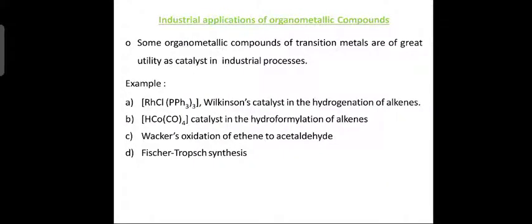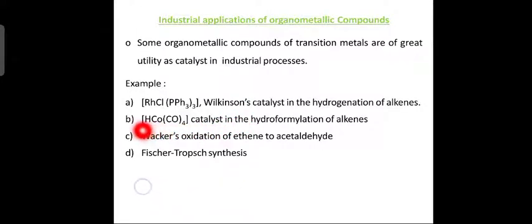All right. Now let us see industrial applications of organometallic compounds. There are a number of industrial applications. These are the examples. First one is Wilkinson's catalyst in the hydrogenation of alkenes. What is Wilkinson's catalyst? Rhodium, Rh, then chlorine, and triphenylphosphine, PPh3, three times, and then as a catalyst in hydroformylation of alkenes.